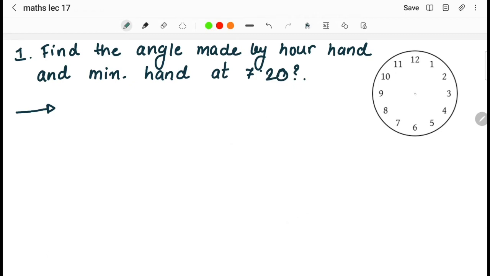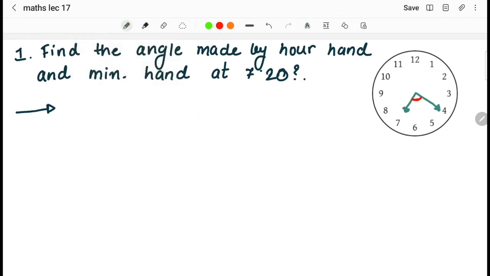Now when I draw this particular time on this clock, this is 7, and this is 20, that is at 4. This one is the hour hand, and this one is the minute hand. For understanding this, we have to find the angle in between both of them.